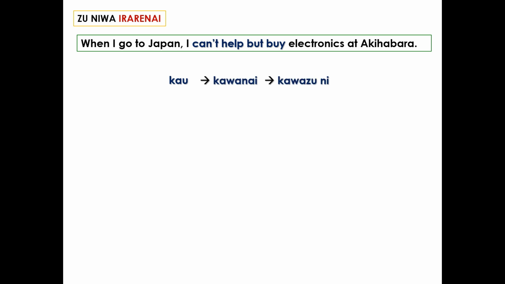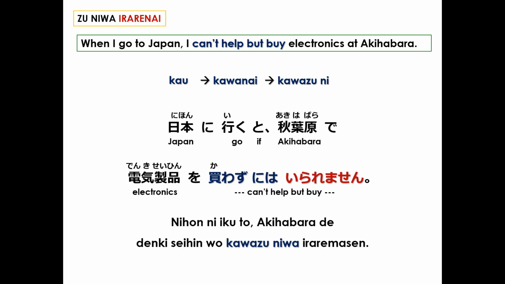Without buying, kawazu ni. Translation, 日本に行くと秋葉原で電気製品を買わずにはいられません。